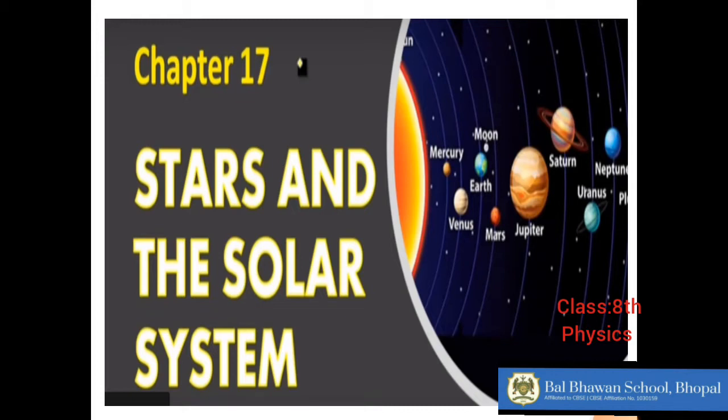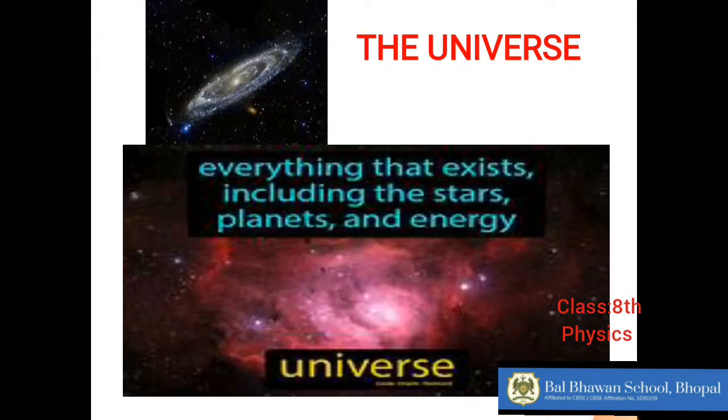First children, whatever encompasses us, that means all around us, whatever we have, that is called the universe. Okay, so universe is nothing but a large expanse which encompasses all the planets, the moon, the stars and various other bodies which we have in the space, which we usually see around us.